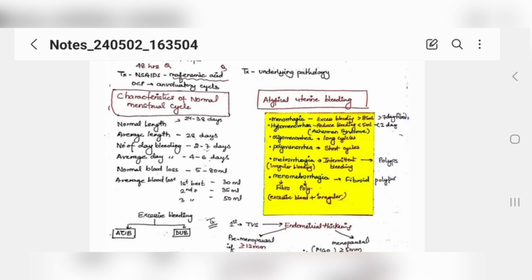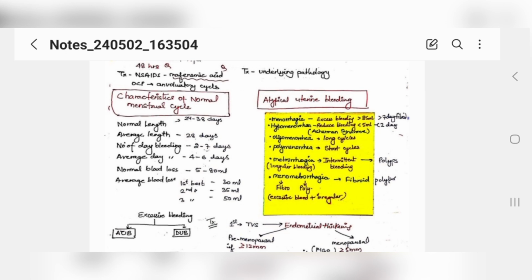So what is atypical uterine bleeding? It means the pattern of bleeding varies. Now, what is menorrhagia? The term menorrhagia means excessive bleeding: meno means bleeding, rhagia means excessive. Now these are small definition-type facts: if the bleeding is more than 85 ml, then you can say this is menorrhagia.